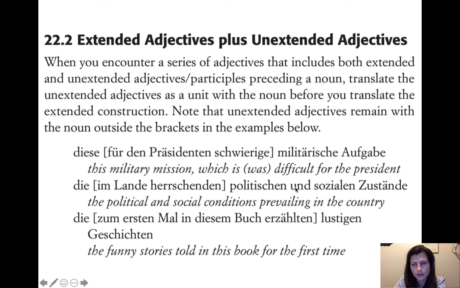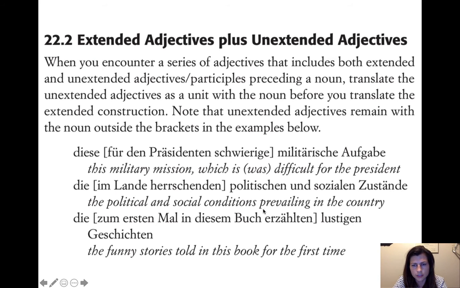They are political and social conditions, right? That also prevail in the country, but they're not related to this, right? So you need to translate first these along with the noun, and then the construction after.